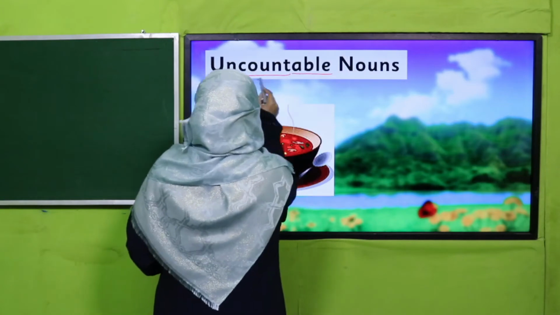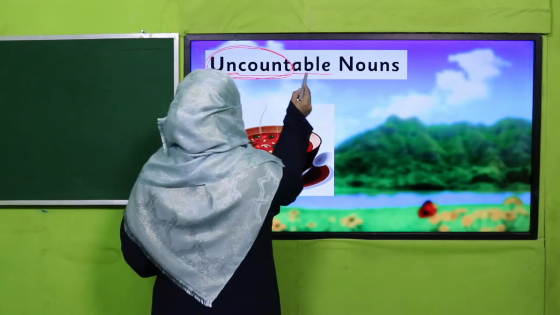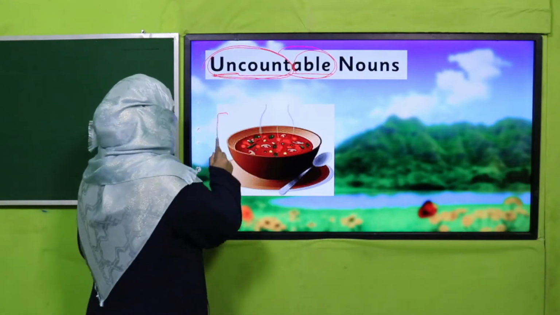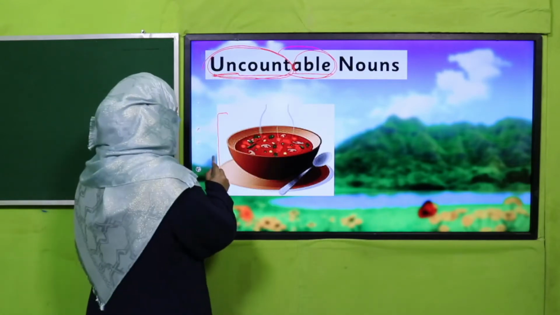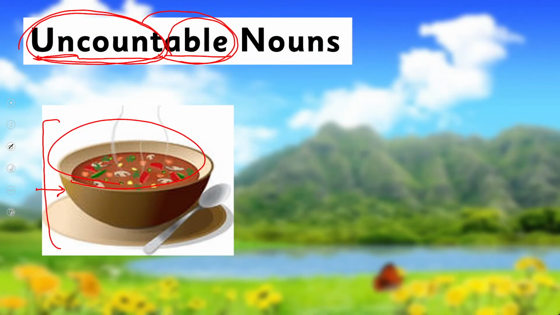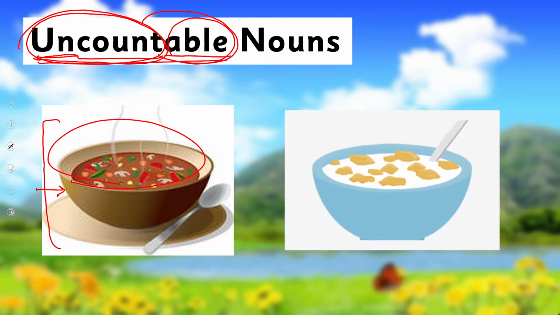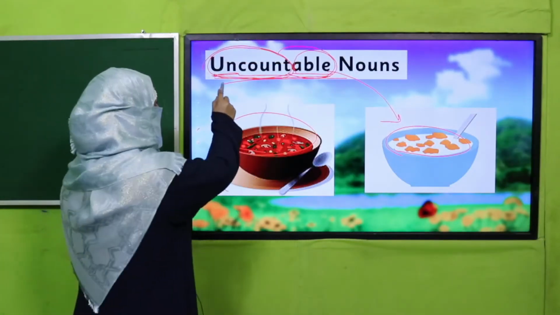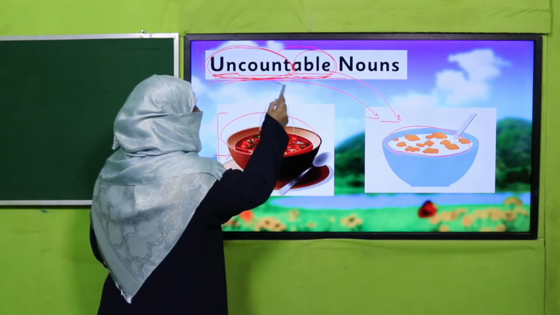uncountable, which we cannot count, which we are not able to count is uncountable. One bowl of soup. So we can count the bowl, but the quantity of soup over here, we don't know. We cannot count it. That's why it's uncountable. And this is a bowl of cereal. So the quantity of cereal is uncountable. Maybe it's measurable, but it's not countable. That's why this is called uncountable. Anything which you cannot count.